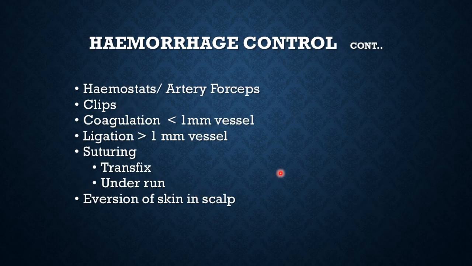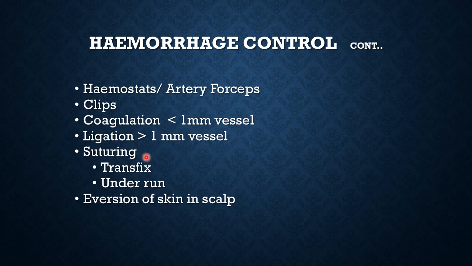For larger blood vessels, you have to apply artery forceps to stop the bleeding, then clean the area, apply clips or coagulate the vessel. Less than 1 mm vessels are easily coagulated. For more than 1 mm blood vessels, you need either energy devices, special energy devices, or you have to ligate them. Ligation is simply tying a thread around a blood vessel.